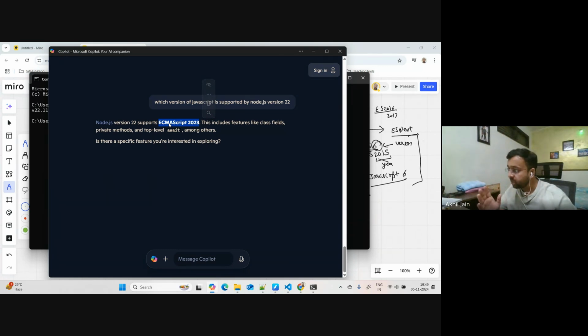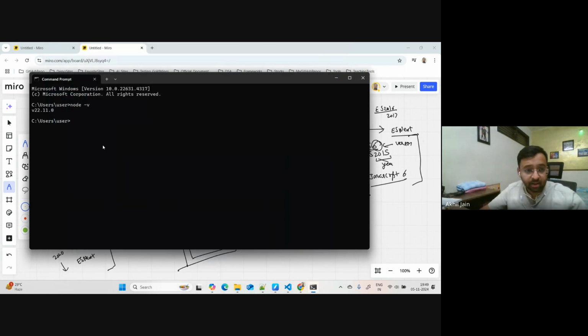So if someone asks me, can I use EcmaScript 2024 features using this version of Node.js? The answer is no. Okay. Since you're not saying anything, I'm considering this to be a yes. Yeah, great. Fine.